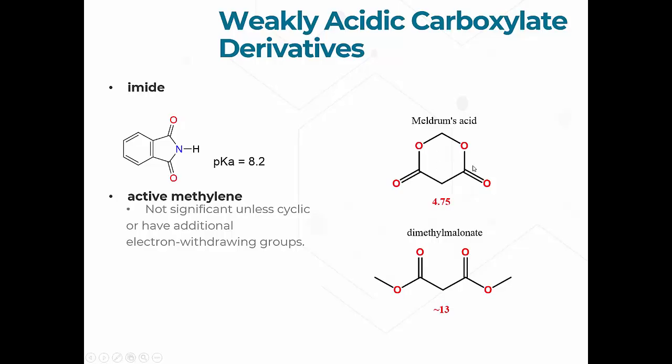And in this case, with the cyclic molecule, which we call Meldrum's acid, it's about 5, which is very similar to a carboxylic acid. If it's not cyclized, you can see this is a very similar compound to this, but it's not cyclic. Here, notice the difference in the pKa. It's quite different, even though this is still a little bit acidic, right? 13, it's not very acidic, but it is a little bit. So big difference whether or not the shape of the molecule we have.